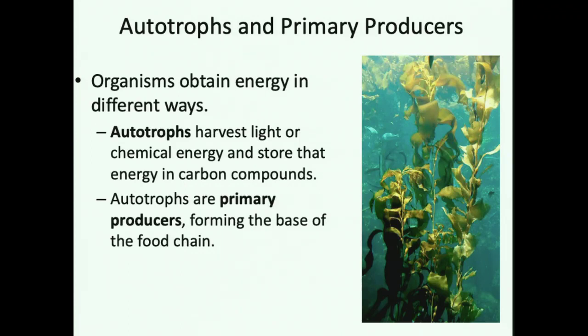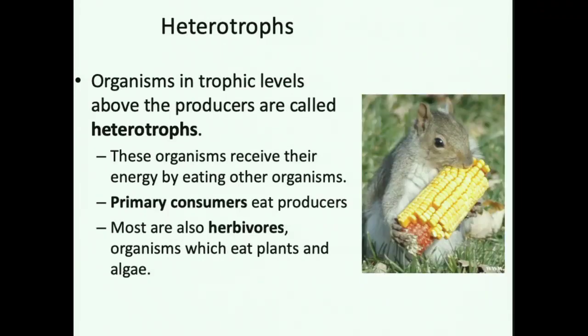Now, since autotrophs are the source of food for most other organisms, we call them primary producers, and we'll see they fit at the base of our food chains and food webs. Feeding on these organisms are going to be organisms called heterotrophs. So all the trophic levels above the producer levels are heterotrophs, and they must gain their energy by eating other organisms.